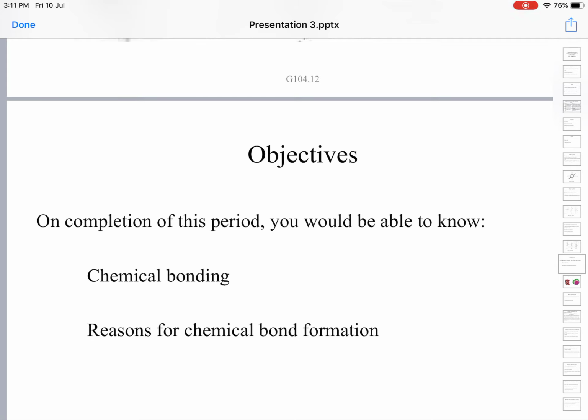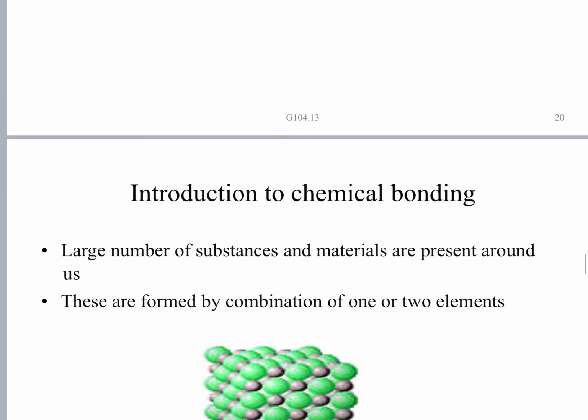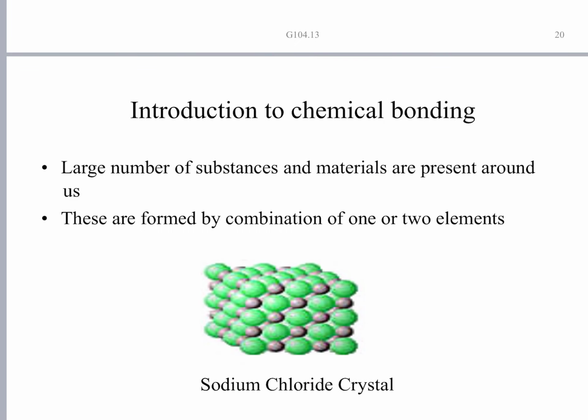Next we will move on to chemical bonding. The objectives are that on completion of this period, you will know what chemical bonding is and what the reasons for chemical bonding are. We will also try to see the electronic theory of valency if time permits. Introduction to chemical bonding.